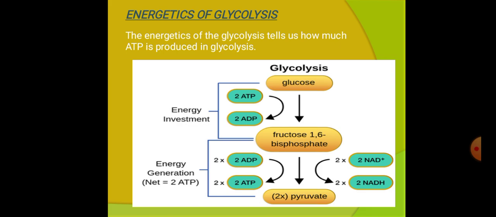Then we discuss the energetics of glycolysis. Energetics means how much energy is generated after the glycolysis pathway is completed.